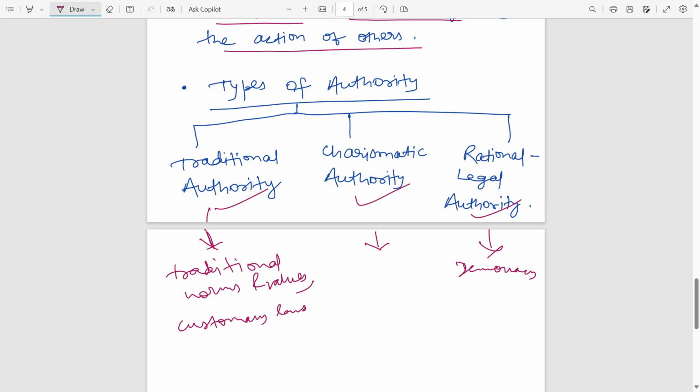Here, people accept the validity of both the ordinances and the rules, and at the same time respect the positions or titles of those who enforce the rules. Rational legal authority is a distinctive feature of modern society. Today every rule and regulation is based on written rules. It is a reflection of the process of rationalization. Recall that Weber regards rationalization as a key feature of Western civilization and a typical product of human thought and deliberation. After the Renaissance, rational legal authority came into the picture. So this was the main differentiation between traditional authority, charismatic authority, and rational legal authority.